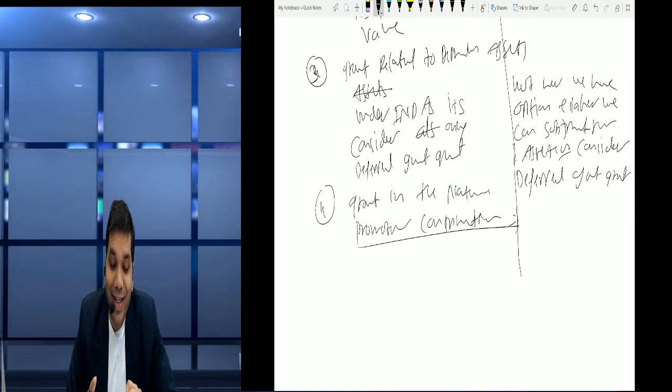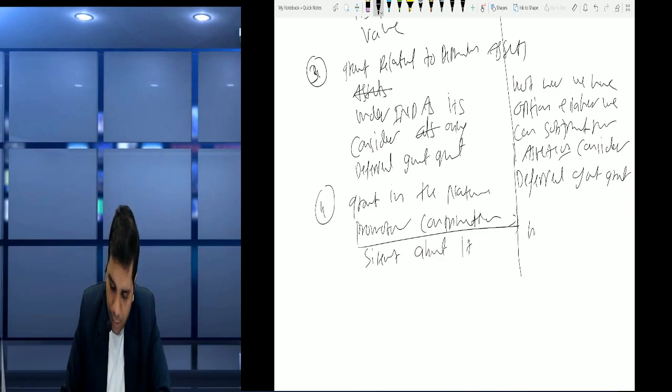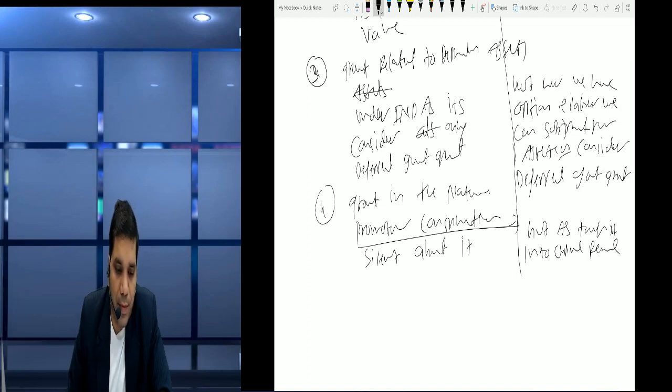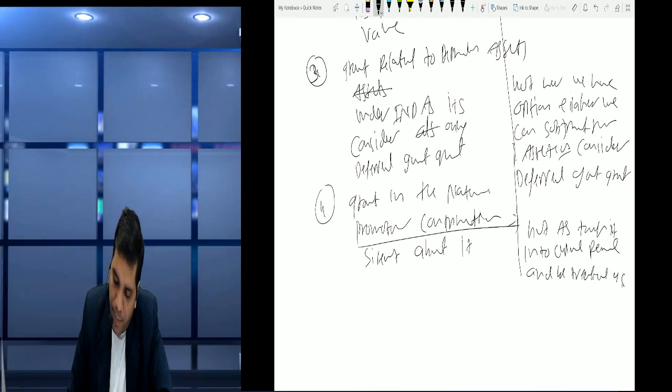But AS says that it is credited to capital reserve, and capital reserve is a part of shareholder fund, so it can be treated as shareholder fund also. So we can write Ind AS is silent about it, but AS transfers it into capital reserve and it is treated as shareholder fund.